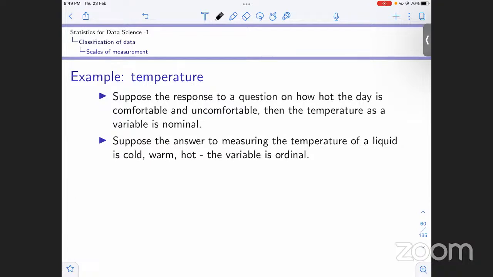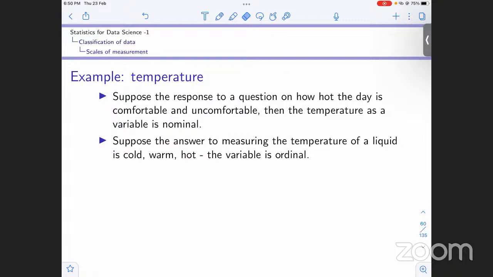There is a logical ordering: hot, warm, and cold. Hot has a higher temperature than warm, and cold is still less. But we cannot add these. We cannot say cold plus warm. So in this case, we cannot perform arithmetic operations such as subtraction and addition.